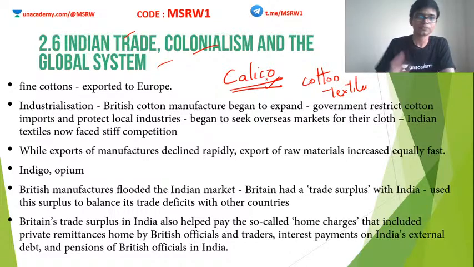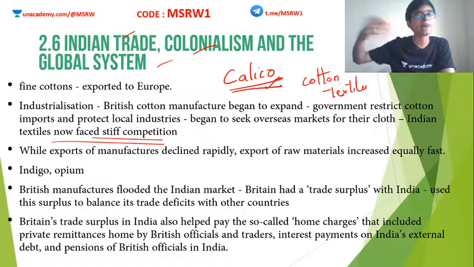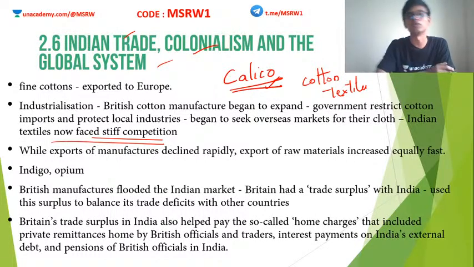Clear? So Indian textiles now faced stiff competition. Once Indian imports were reduced, the local manufacturers began to grow very well. Because of industrialization, they had machines like the steam engine, spinning jenny, weaving machine, etc. This mechanization helped them to rapidly manufacture a large quantity of goods.